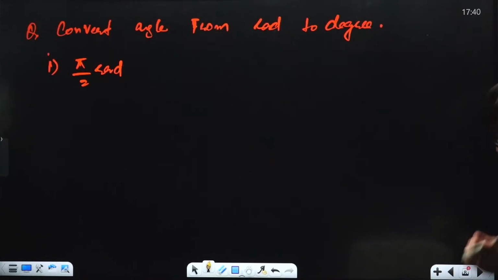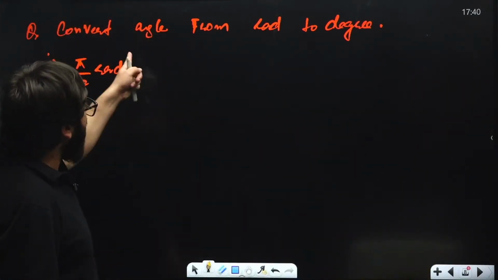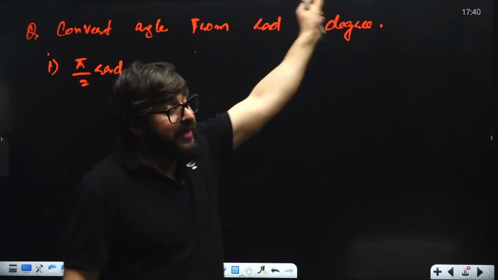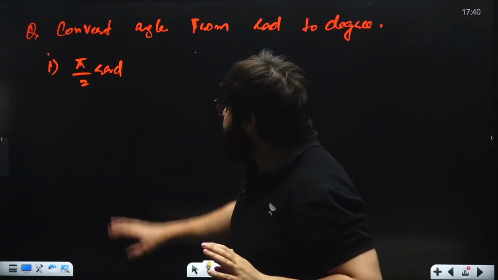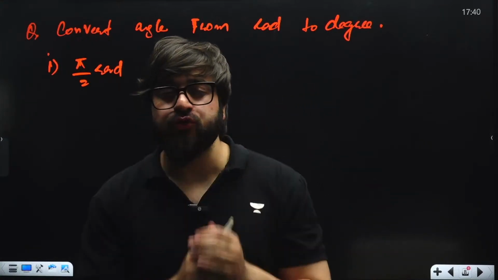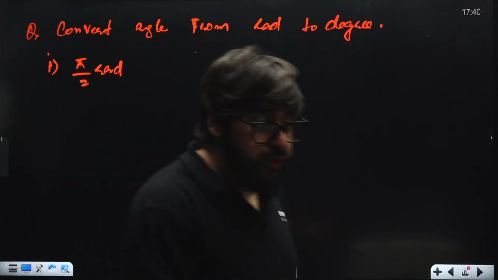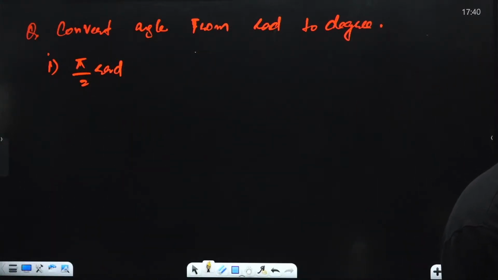Now we will be talking about the conversion of angle from radian to degree. If you are given the angle in radians and somebody asks you to find the value of this angle in degrees, how can you do that? That's what we are going to see over here.